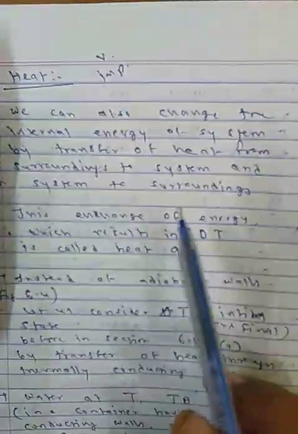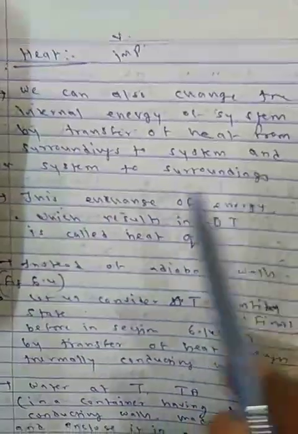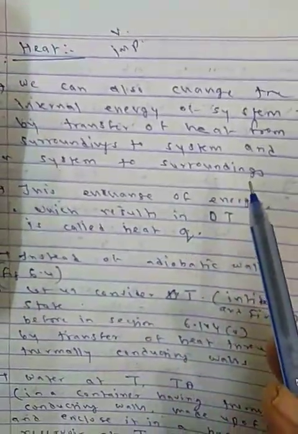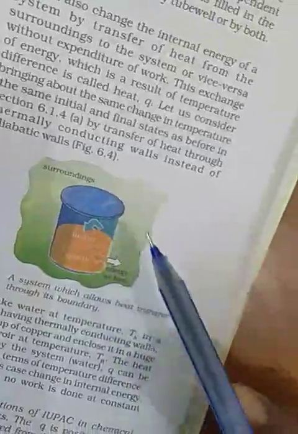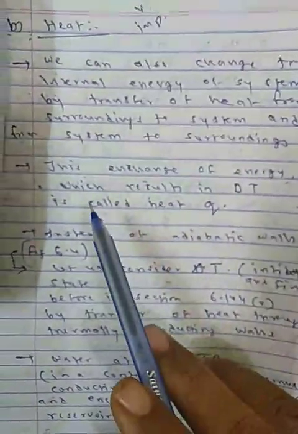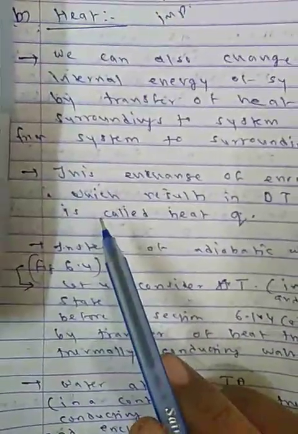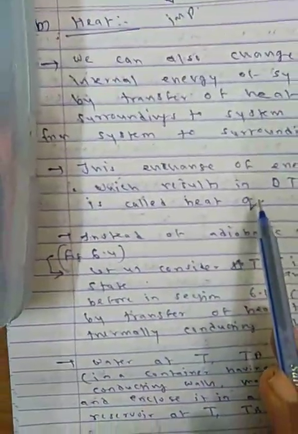We can also change the internal energy of the system by transfer of heat from surroundings to system and from system to surroundings. See, surroundings to system and system to surroundings. This exchange of energy, which results in delta T, is called heat Q.